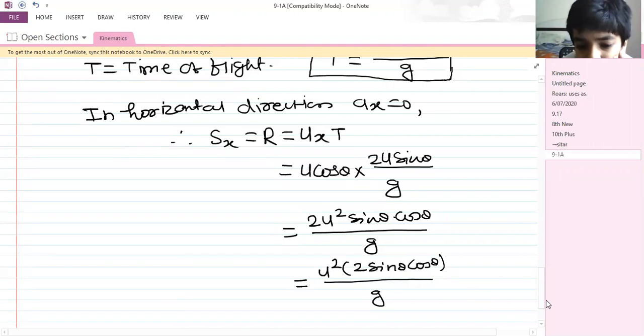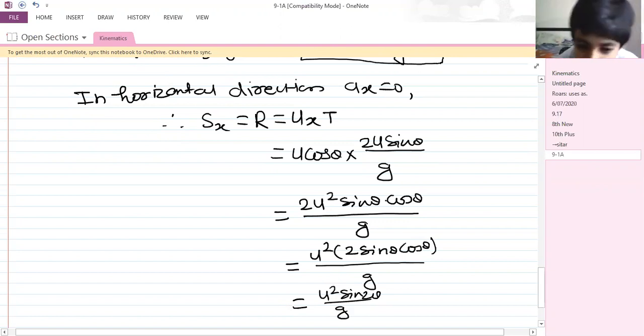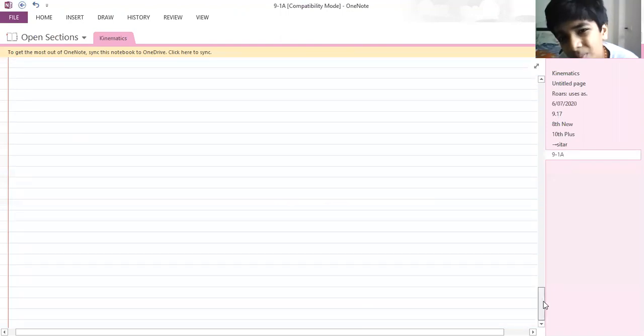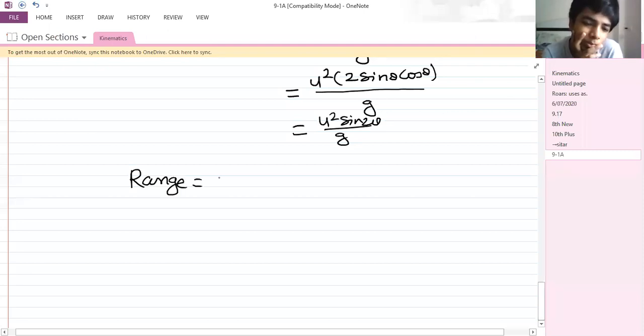So this is equal to u squared sine 2 theta divided by g. So range R is equal to u squared sine 2 theta divided by g. This is the range which we have.